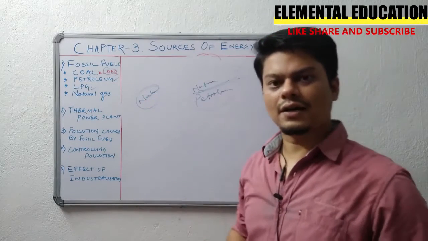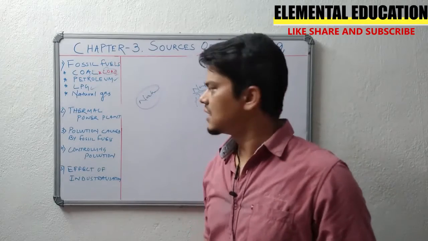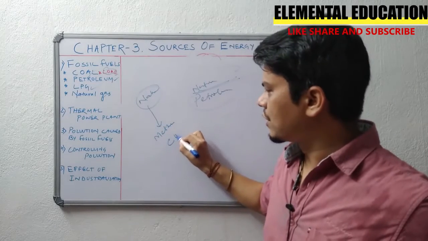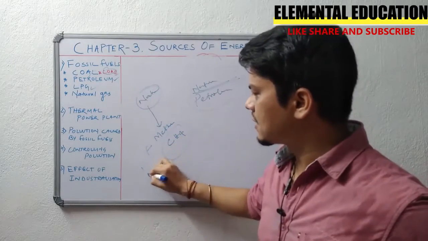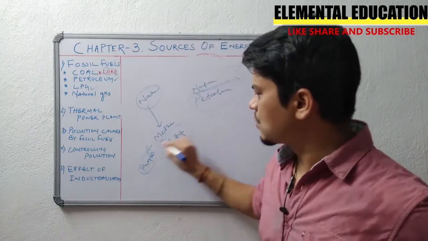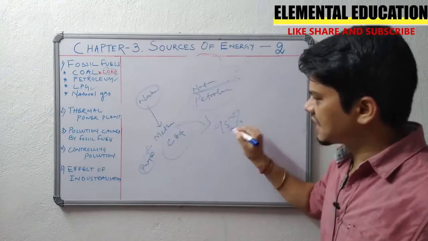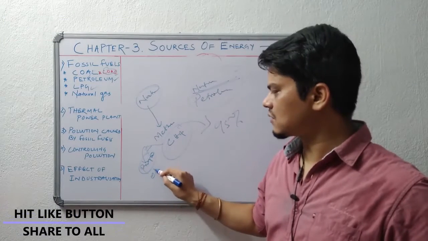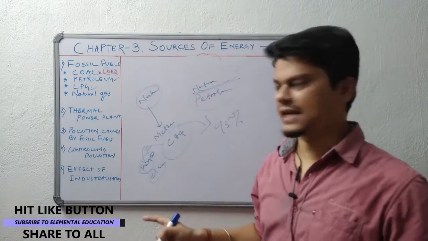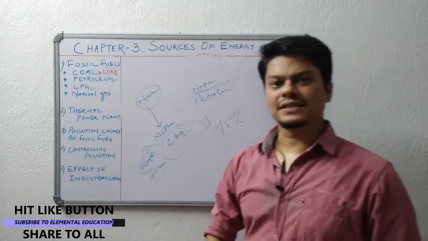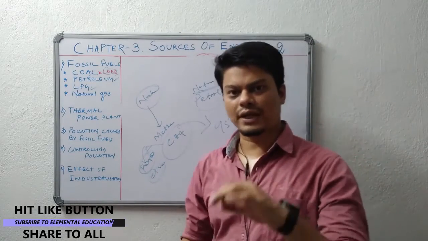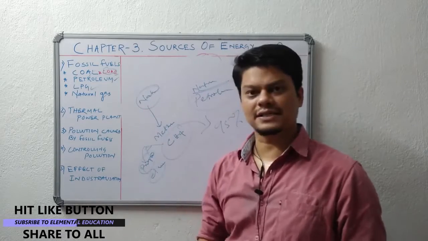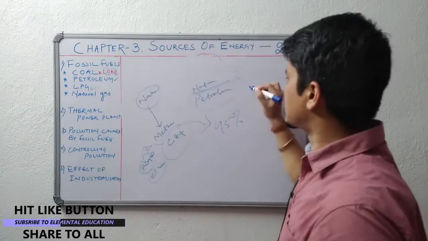Then what is natural gas composed of? Natural gas is composed mostly of methane, CH4. Mostly 95% of natural gas is methane, with some traces of propane and ethane also present. Now where are natural gases used? We know LPG is composed mostly of butane, and LPG is used in our homes for cooking purposes. Where is natural gas used? Natural gas is used in transportation.